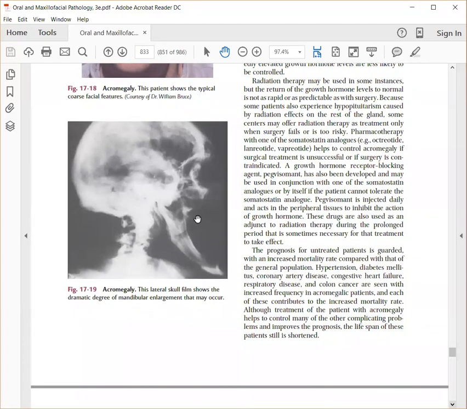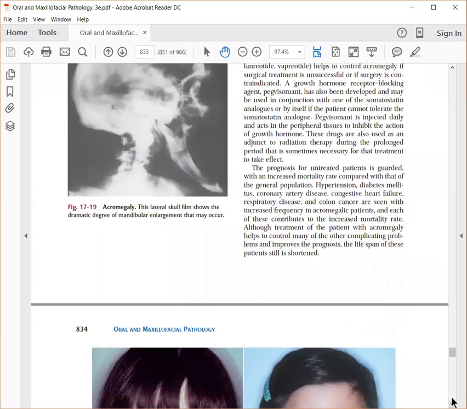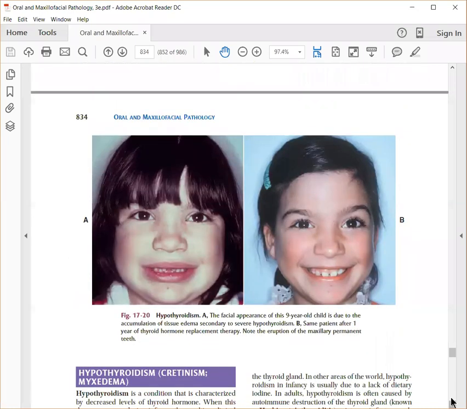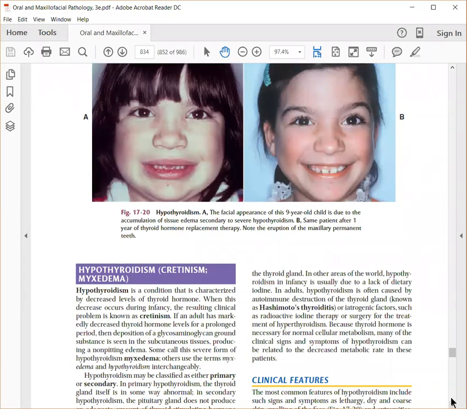And most of the time, because of these hormonal imbalances, the patient will have hypertension, diabetes mellitus, respiratory disease, heart failure, even colon cancer. So when you see any hormone imbalance, you don't restrict yourself to only one hormone. You have to check the effects on all the other organ systems in the body, because most of them are usually affected. Okay, so the next condition is called hypothyroidism.